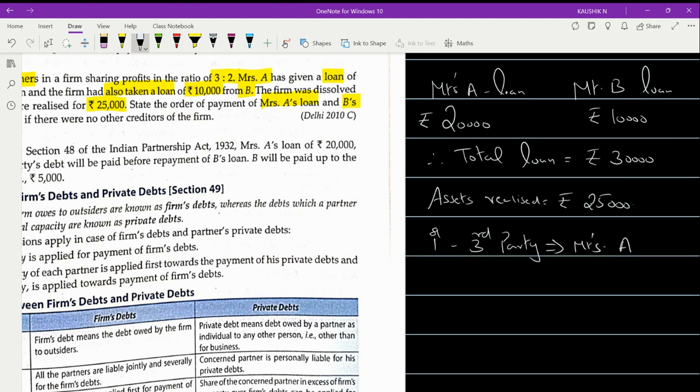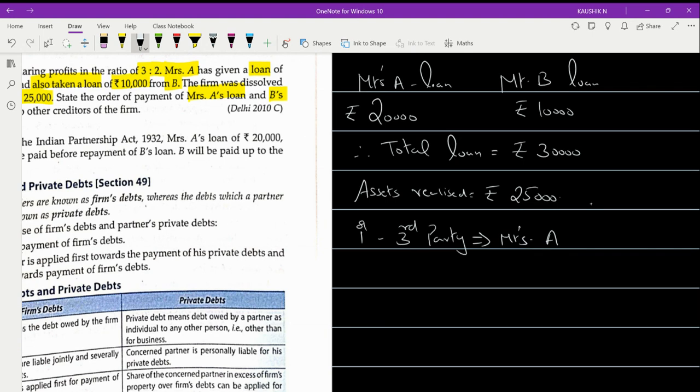The total loan of Mrs. A is 20,000. You have got 25,000 rupees with you, so the entire amount of 20,000 will be settled for Mrs. A. For Mr. B, the second priority will be paid to the partner Mr. B, though the amount is 10,000.